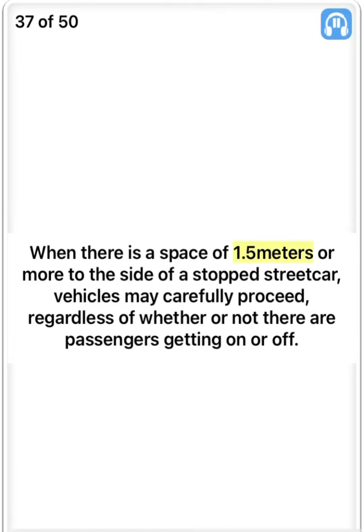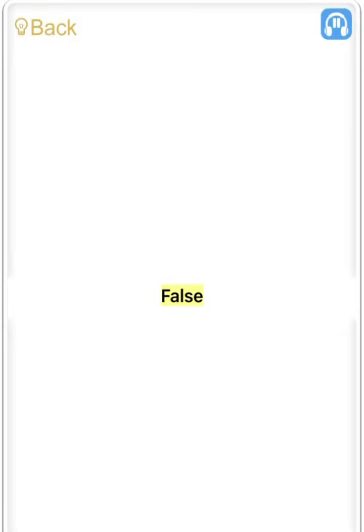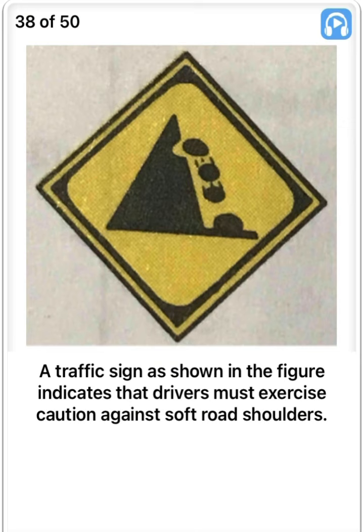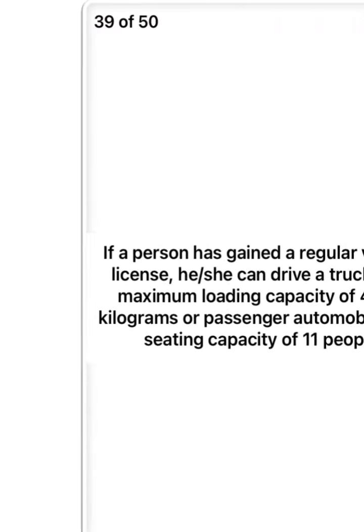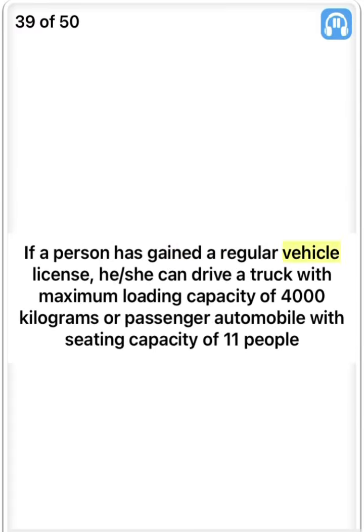When there is a space of 1.5 meters or more to the side of a stopped streetcar, vehicles may carefully proceed, regardless of whether or not there are passengers getting on or off. False. A traffic sign as shown in the figure indicates that drivers must exercise caution against soft road shoulders. False. If a person has gained a regular vehicle license, he/she can drive a truck with maximum loading capacity of 4,000 kilograms or passenger automobile with seating capacity of 11 people. False.